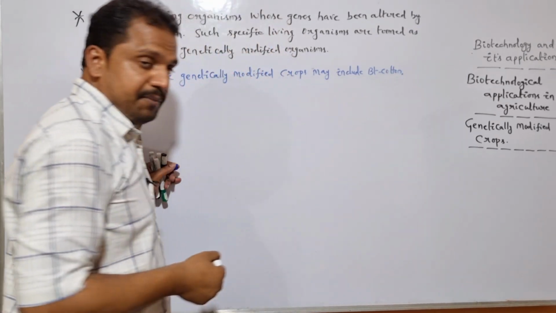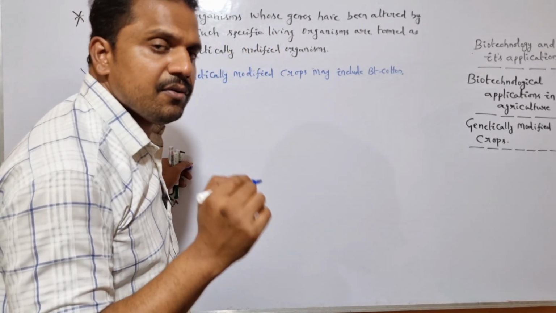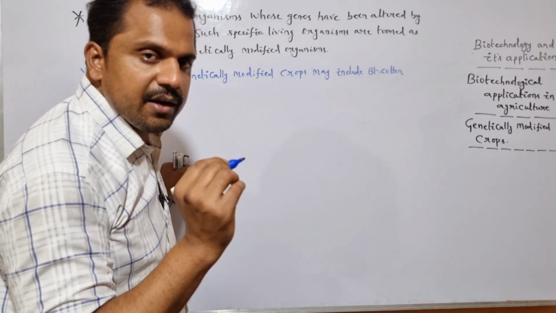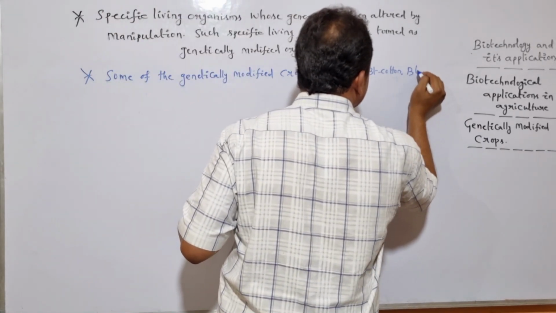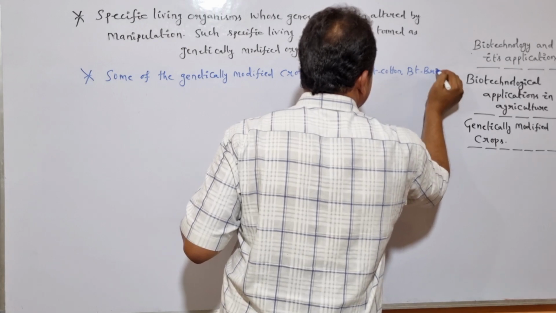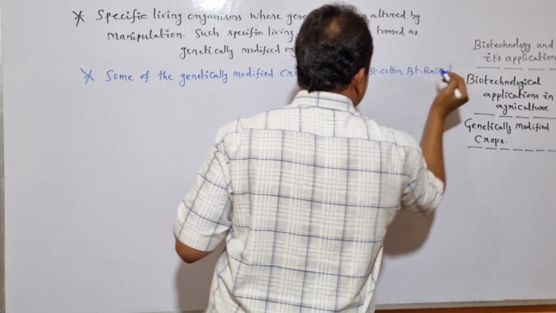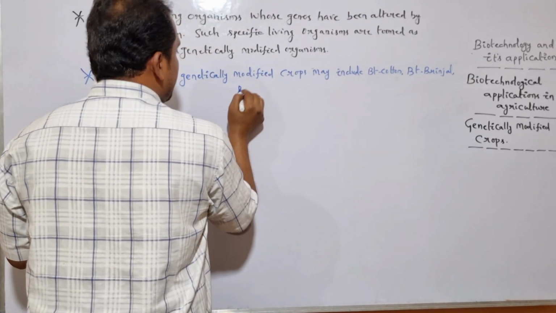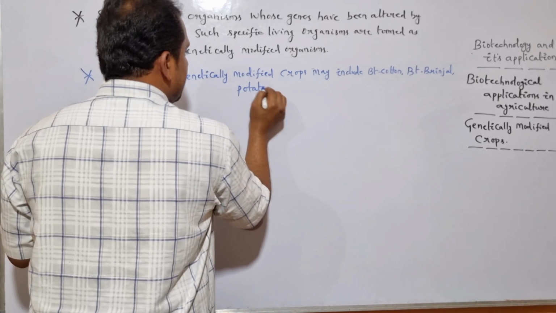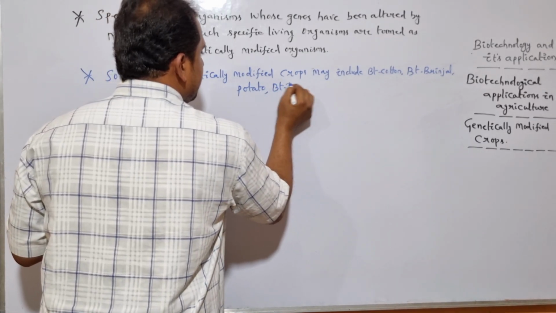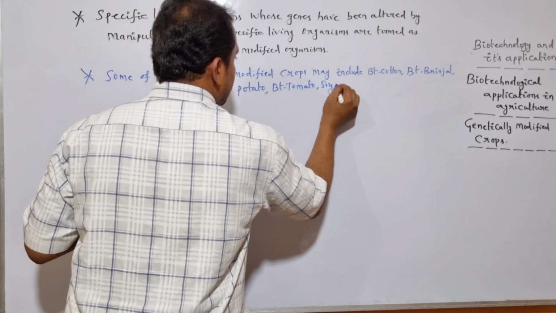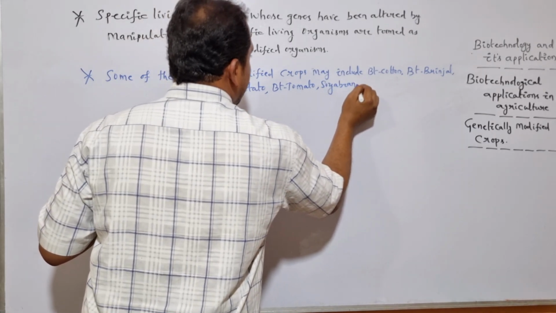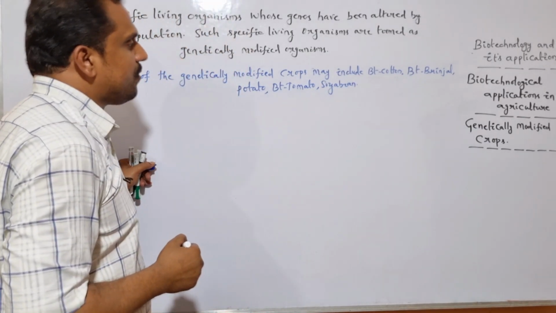Is it clear? Bt cotton, Bt tomato, Bt brinjal, potato and soybean. All these are the various genetically modified crops.